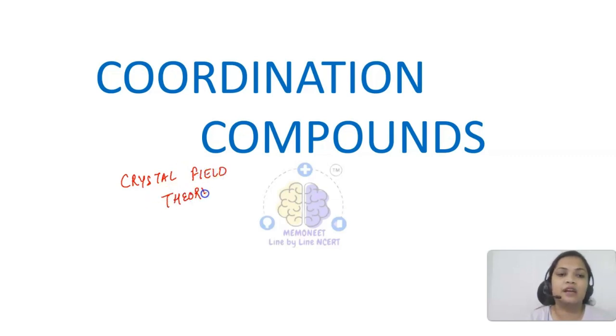From valence bond theory, we get to know about the structure, the shape, and the magnetic nature of the coordination compounds, but it is based on assumptions. We don't know about weak ligands and strong ligands, it's just an assumption. Moreover, it does not tell us about the stability of the coordination compounds.